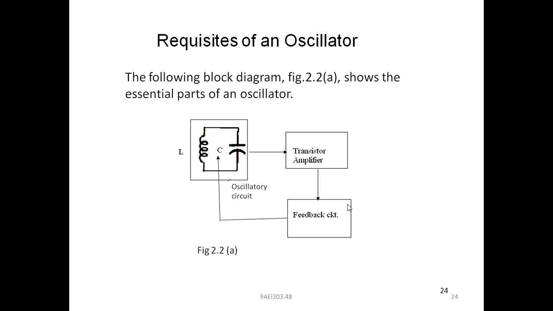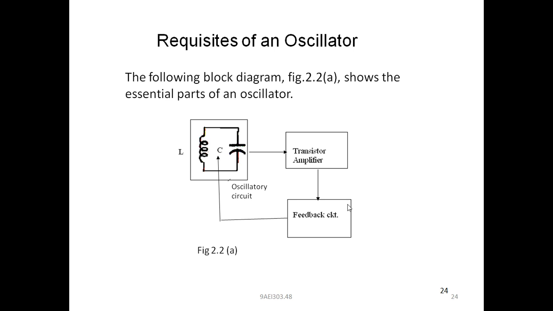Next, the output from this amplifier is fed back to the feedback circuit. That is, some portion of the output is fed back to the feedback circuit. Again, based on the feedback network, it will act on the input signal of the feedback circuit. Then it produces the output signal. This output signal is again fed back to the oscillatory circuit, that is the tank circuit.